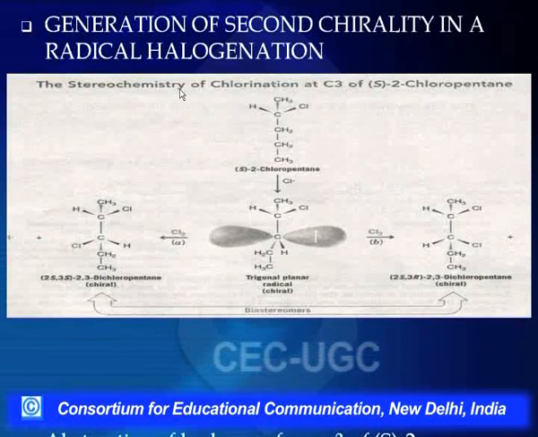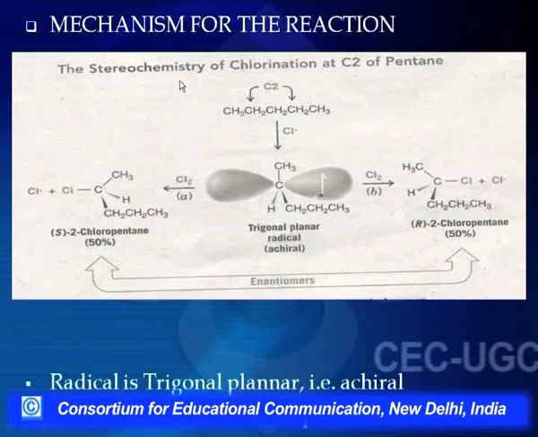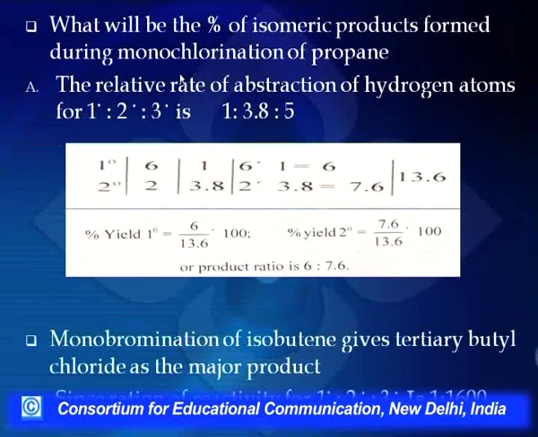Now if we go on to the next point, let me summarize this reaction. Halogenation of alkanes is a free radical reaction. Since it is a free radical reaction, we get a mixture of products, that is, we get monochloro, dichloro, trichloro, tetrachloro.